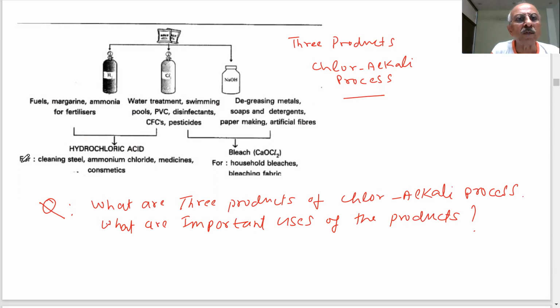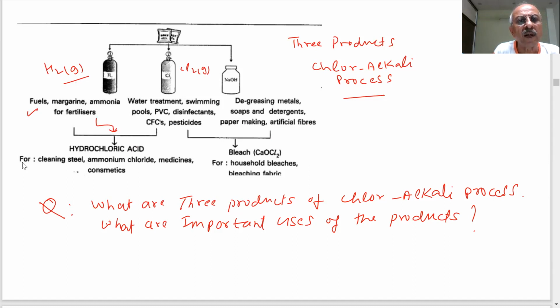So here we have shown hydrogen, chlorine, and caustic soda. This is our hydrogen gas. We are filling chlorine gas in the cylinder, and this is our solution of caustic soda. Uses: fuels, margarine, ammonia for fertilizer, and also hydrochloric acid.